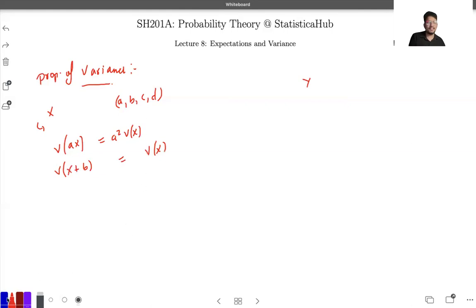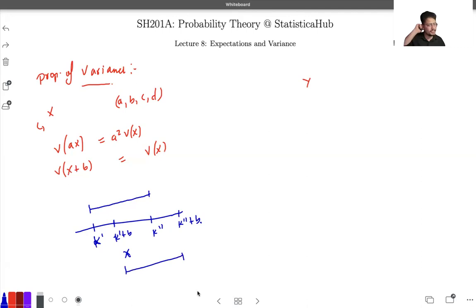The idea behind this is that you can just visualize it. Let's say x is some random variable that is spread from some point, let's say k dash, to k double dash. This is how the data of x is spread out. Now if we add b to all the values of x, this k dash will change to k dash plus b, and this other point will be shifted by b again. So earlier the spread was from this point to this point, and now the spread is from this point to this point. You can see the spread just remains the same.